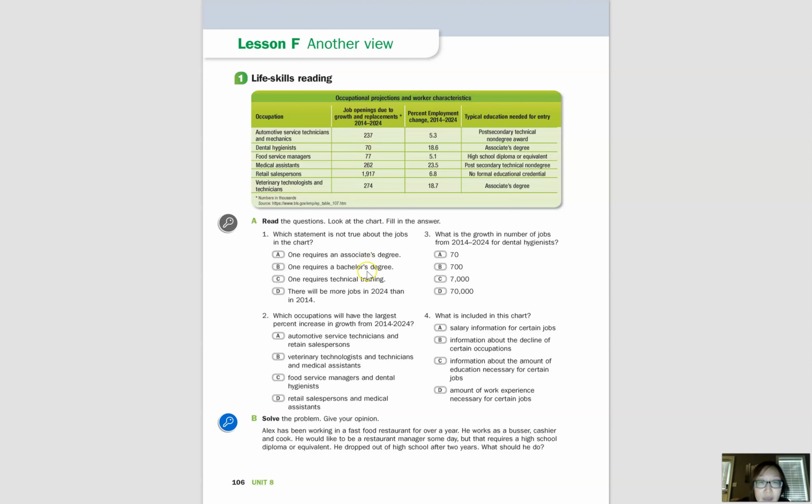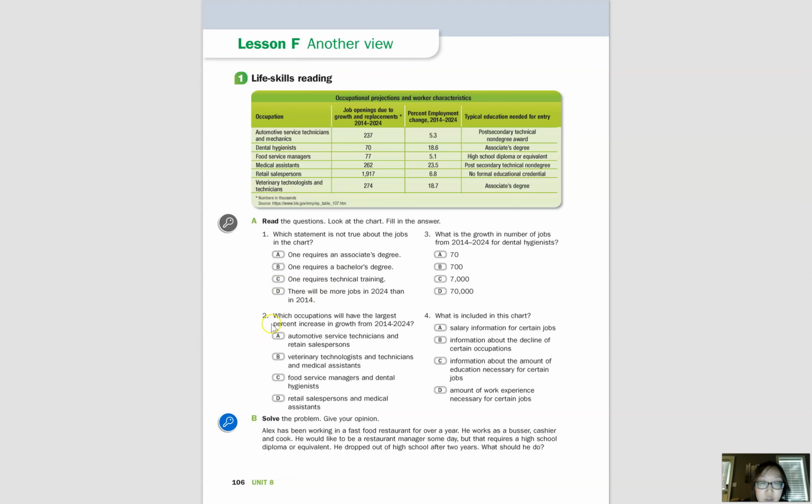So there will be more jobs. And if you look at the percent employment change, it's also positive. The numbers are positive and not negative. So we know that, yes, there will be more jobs in 2024 than in 2014. So all of the statements are true except letter B.